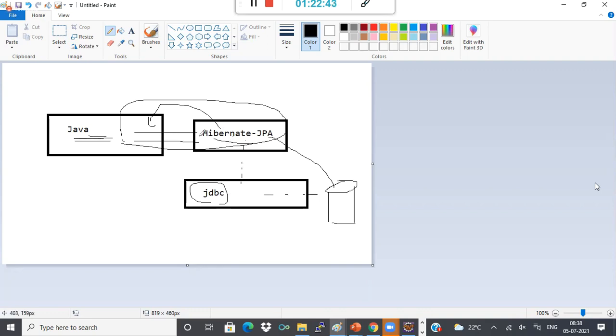So tomorrow onwards, we'll start studying Hibernate concepts, the basics and everything, and start writing programs in Hibernate.